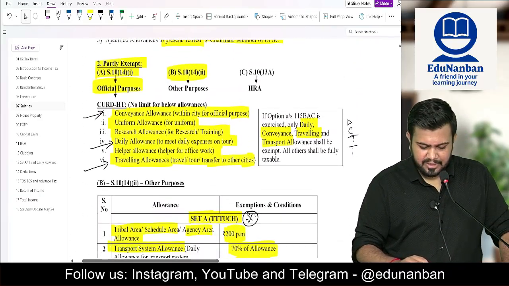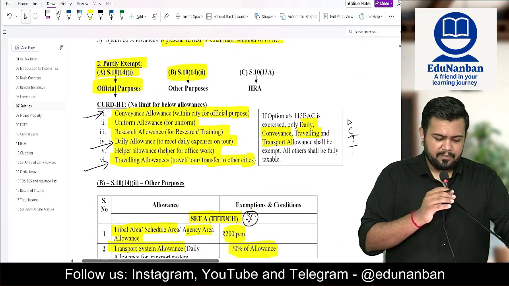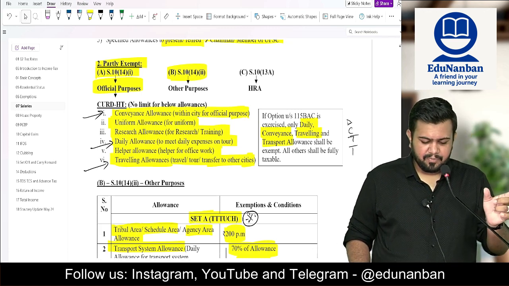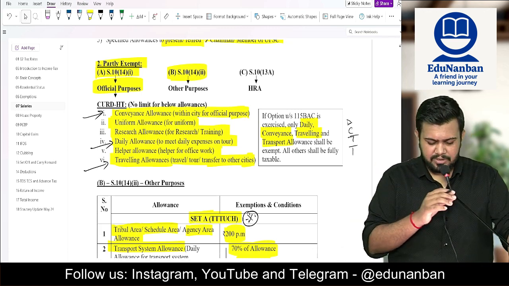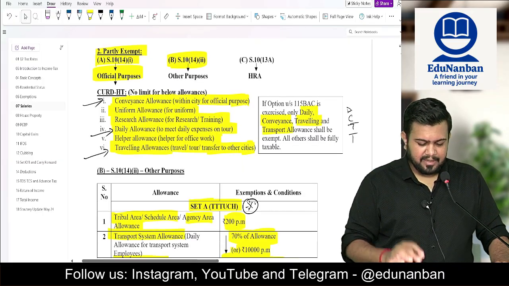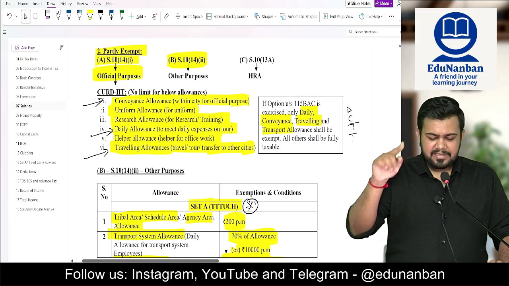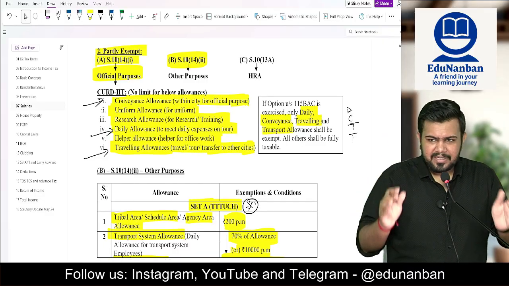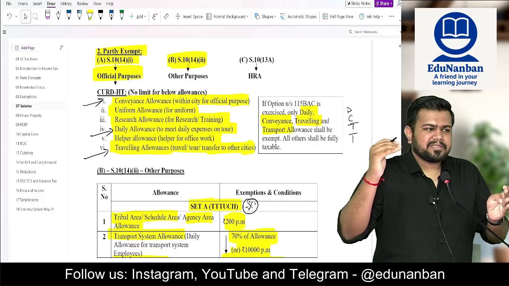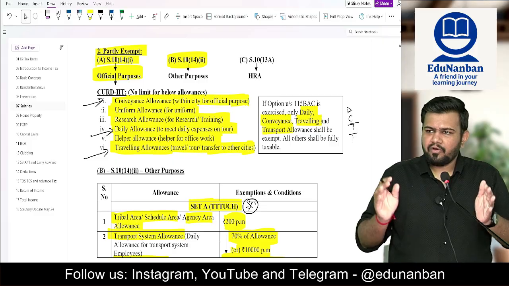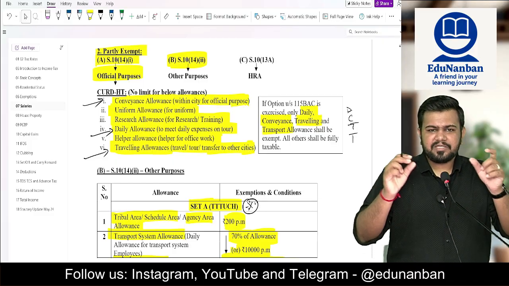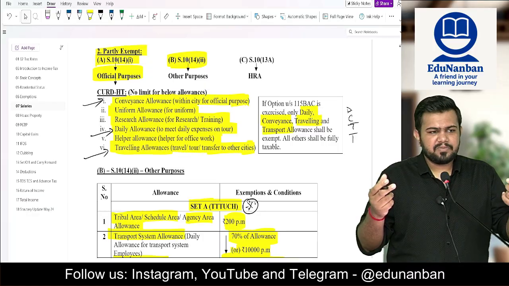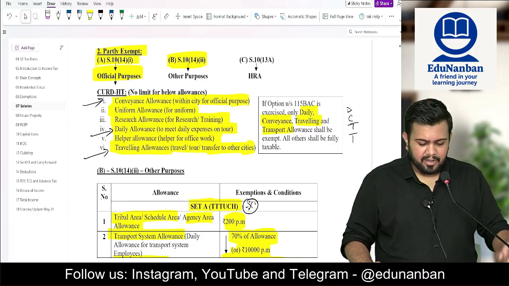Now let's come to section 10 clause 14. In section 10 clause 14, there are two parts: 10 clause 14 subclause 1, 10 clause 14 subclause 2. First, we are going to see 10 clause 14 subclause 1. There are 6 items in it, where all the 6 will be exempt to the extent of amount spent on official purpose. So if amount is spent on official purpose, entire amount is exempt. Whatever amount is not spent will become taxable. What are the 6 items?